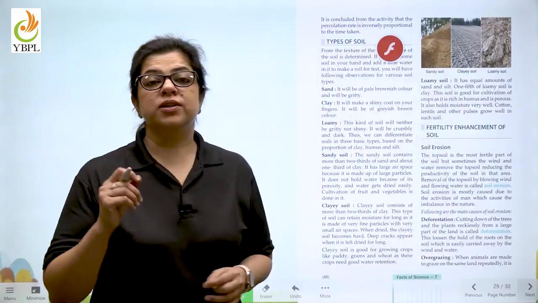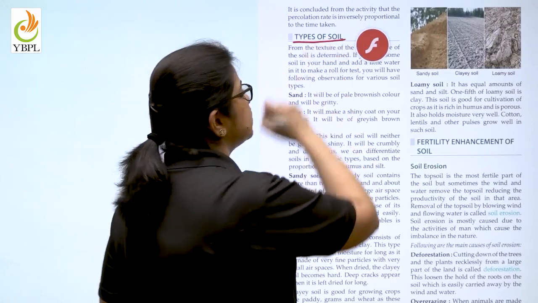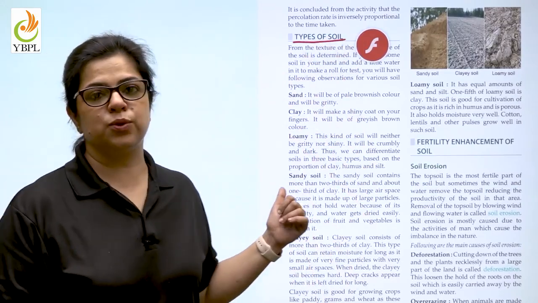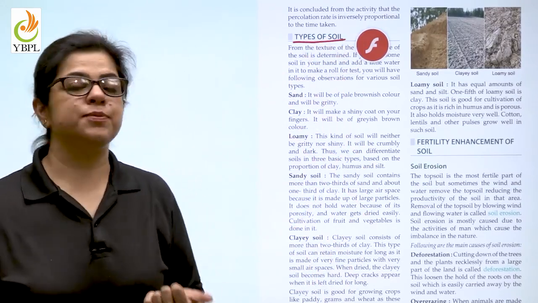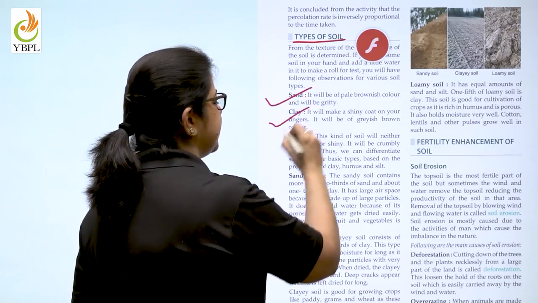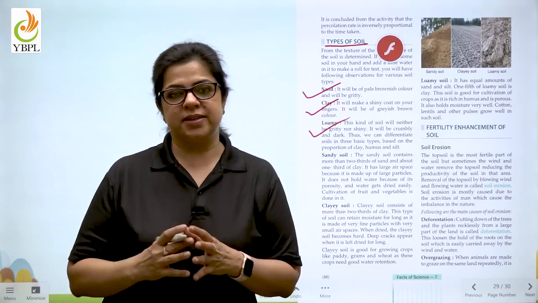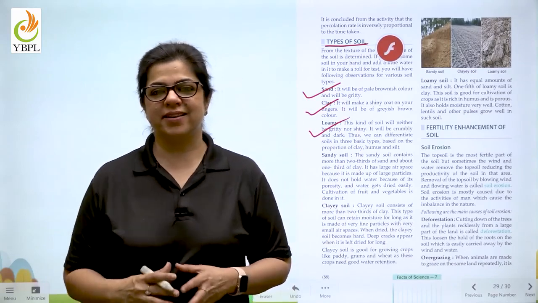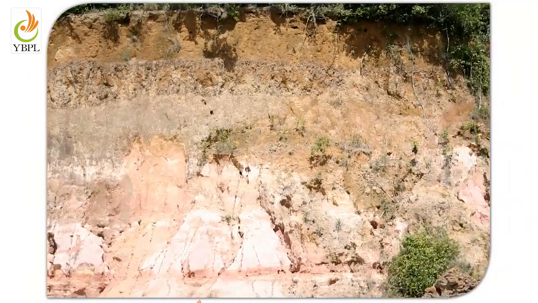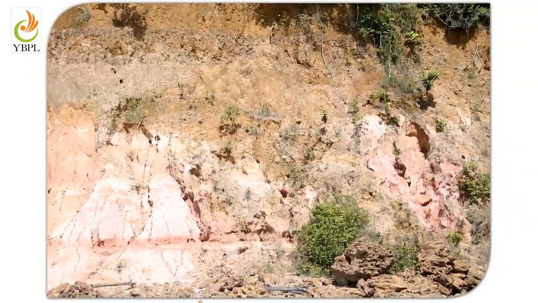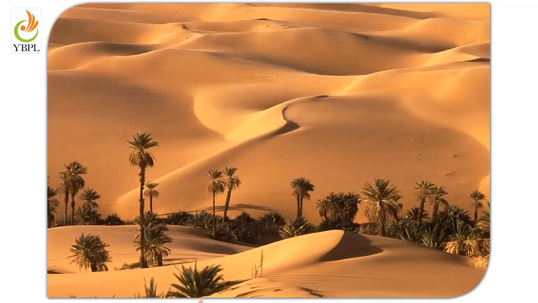Coming next, children, to the type of soil. So we have just learned the properties of soil. Now these three different types of soil, which are sandy, clayey and loamy, will show different kinds of properties. How? Let us understand. On the basis of the size of the rock particles, soil is classified into different types.